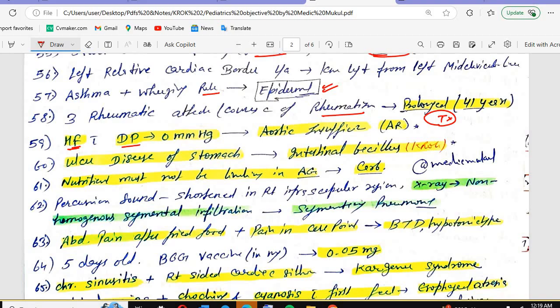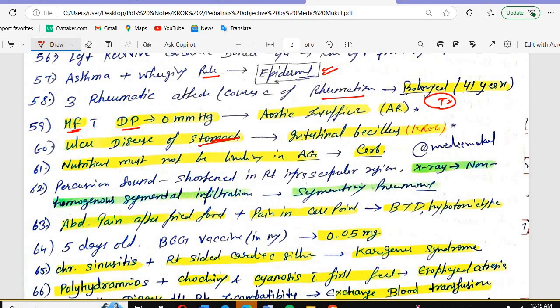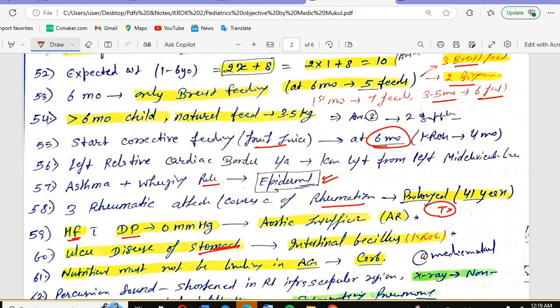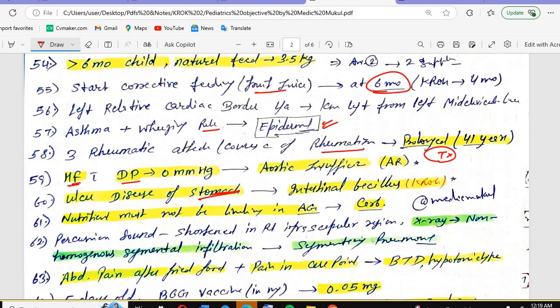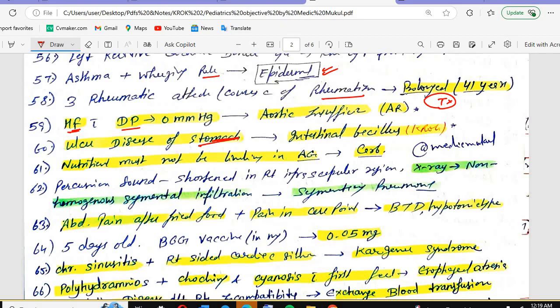Then peptic ulcer disease of the stomach, according to the Krok, it is the intestinal bacillus. Otherwise, it can be the Haemophilus. Otherwise, the answer will be that is the Haemophilus influenzae. If this is the intestinal bacillus according to Krok, otherwise Haemophilus influenzae will be the answer. The nutrient must not be limited in acute glomerulonephritis.